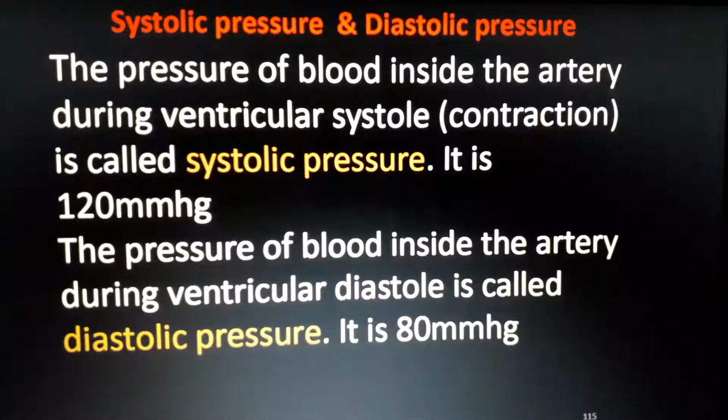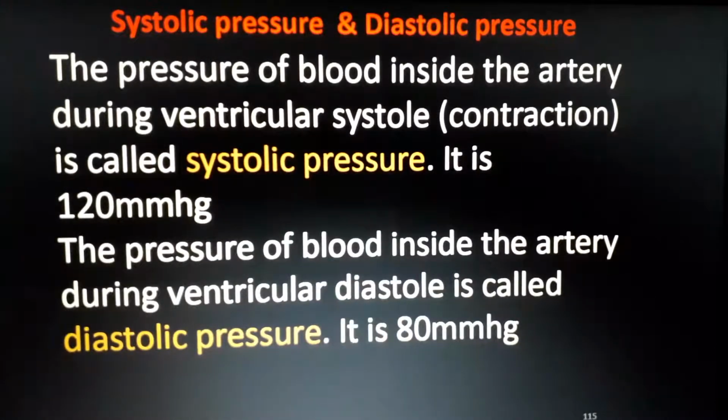When the ventricle is contracted, blood is pumped into the aorta. At that time, what is the pressure inside our blood vessels, mostly arteries? That pressure is called systolic pressure. And in healthy human beings, the normal pressure or systolic pressure during contraction is 120 millimeters of mercury. Understood? It is measured in millimeters of mercury.